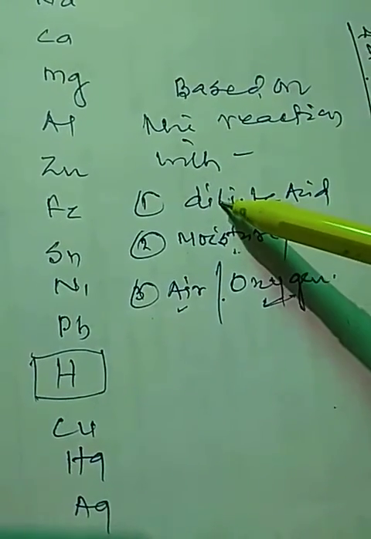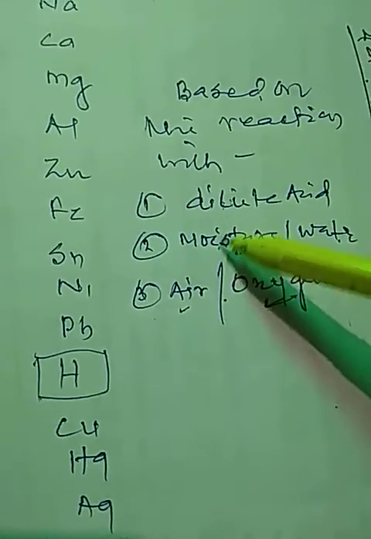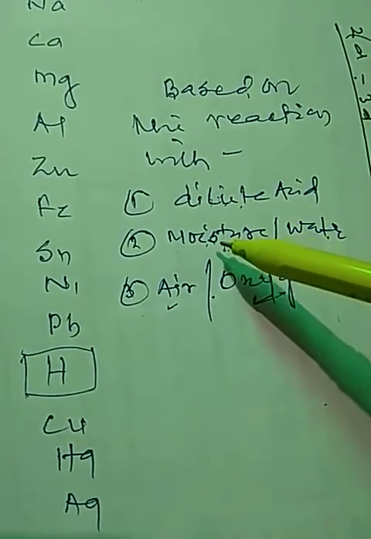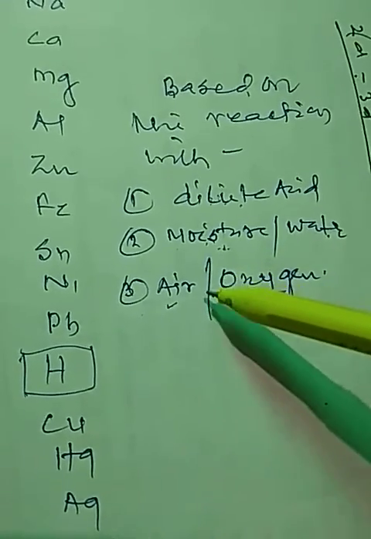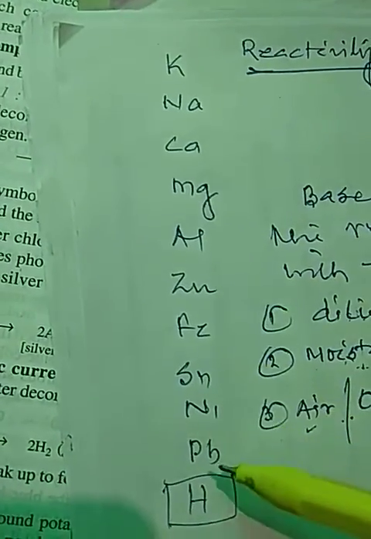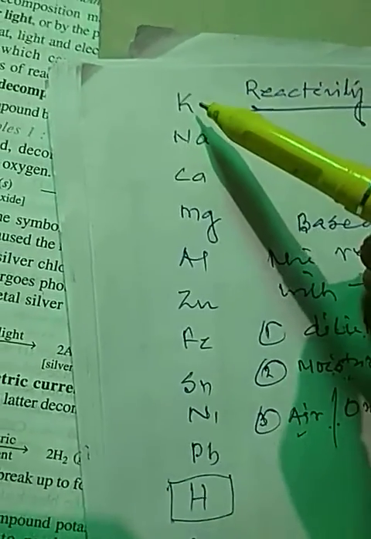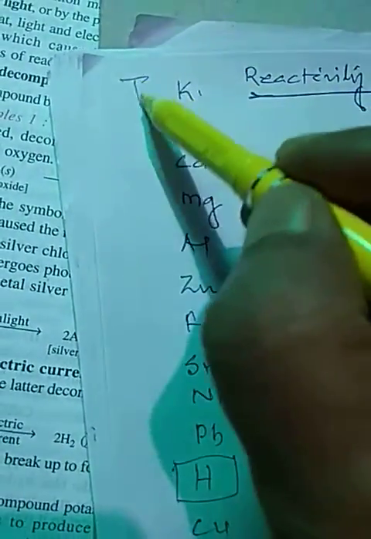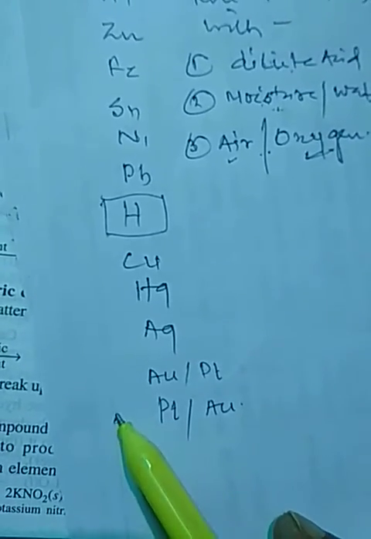So according to the rate of reaction of metals with dilute acids, moisture and air, the metals are arranged in a decreasing order of their reactivity. The metal which is most reactive, they are kept on top, and which are least reactive, they are kept at the bottom. Here I have written like this: